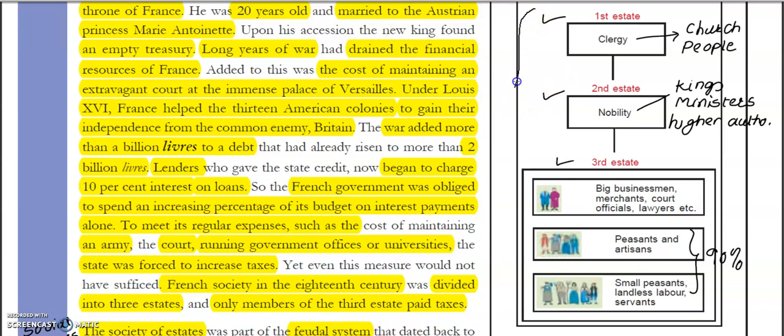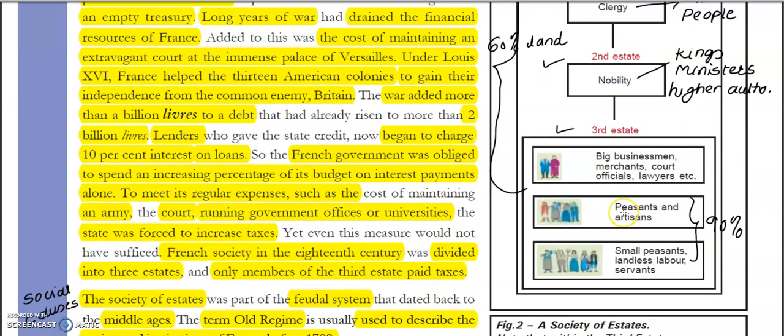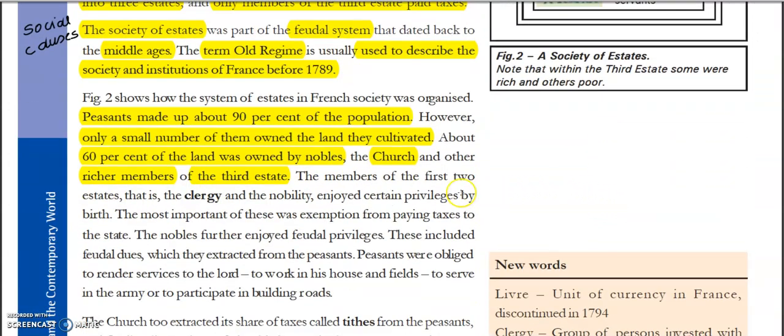First estate, second estate, and some richer group of the third estate. So these people would occupy 60% land, even though they were only 10%. See the inequality. Only 10% of the population, but they owned 60% land, and these 90% people didn't own any land. Okay. So this was the situation at that time.